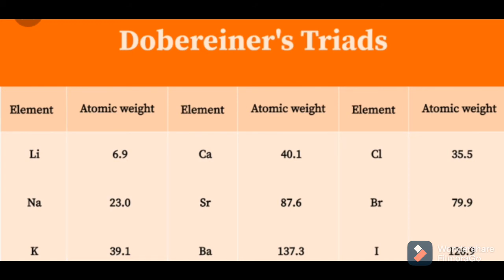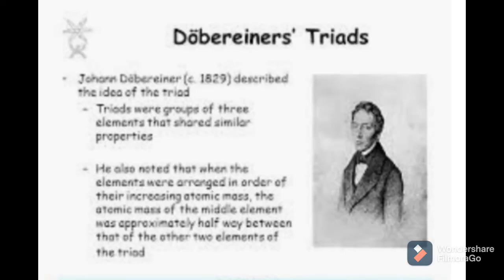Then, in fact, Dobereiner was the first scientist to show the relationship between the properties of elements and their atomic masses. According to Dobereiner's law, then what is the exact Dobereiner's law? When elements are arranged in the order of increasing atomic masses, groups of three elements having similar chemical properties are obtained. The atomic mass of the middle element of the triad is equal to the arithmetic mean of the atomic masses of the other two elements.